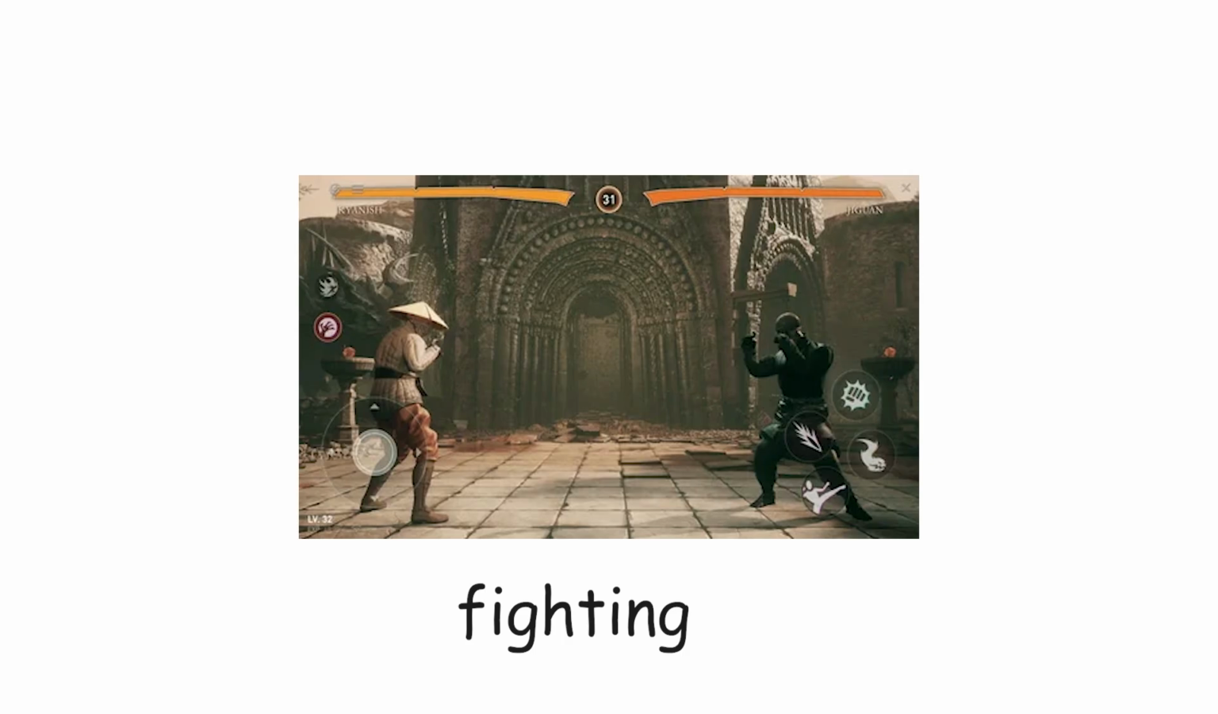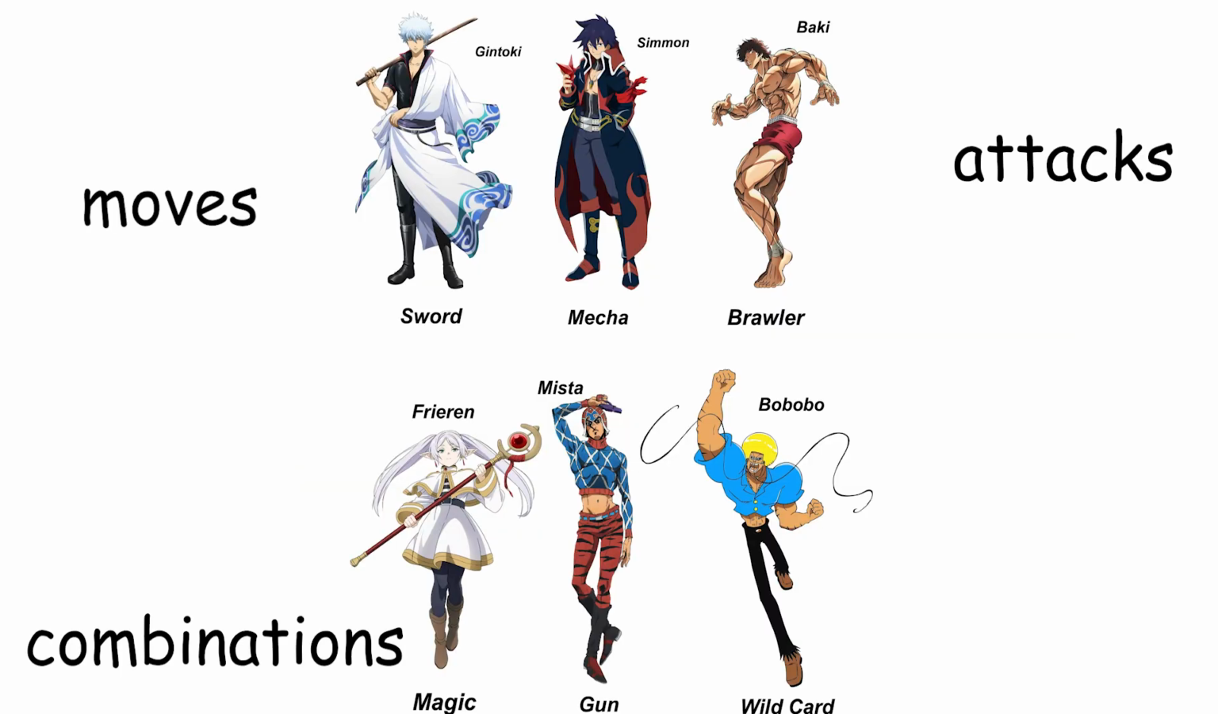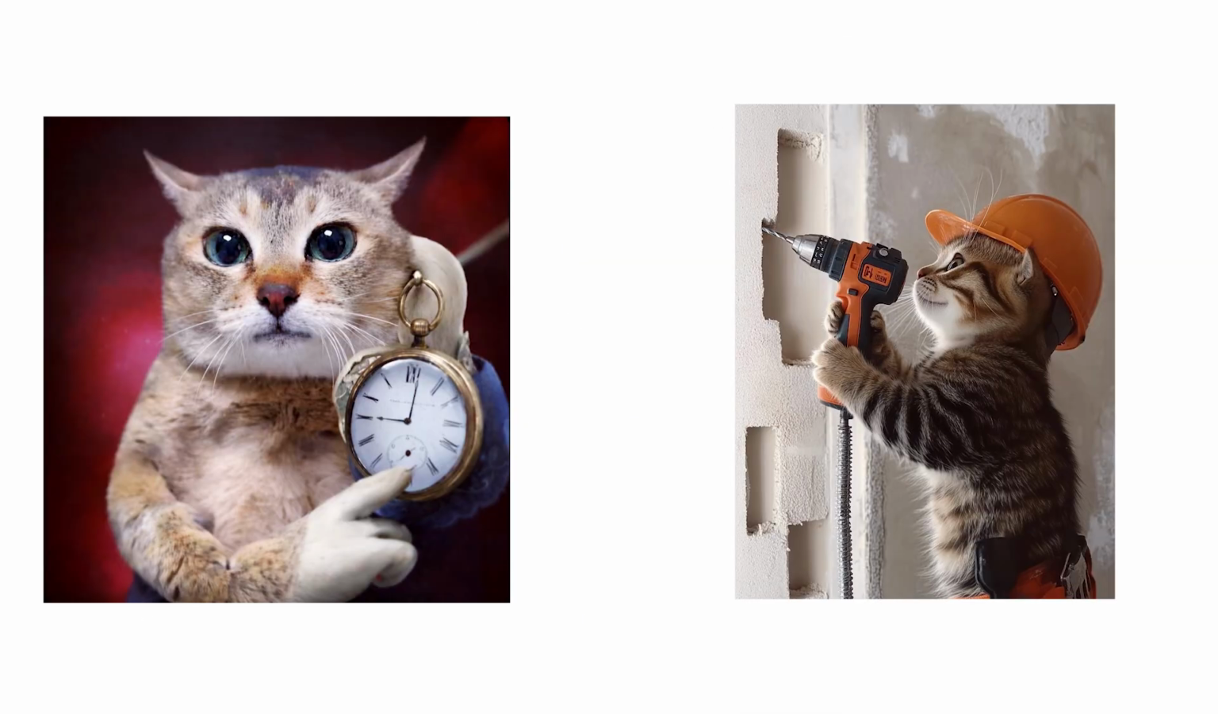Fighting. Fighting games are based on direct combat between characters, usually in one on one matches. Each character has a set of moves, attacks, and combinations that can be learned over time. Timing and precision are important, especially in competitive play.